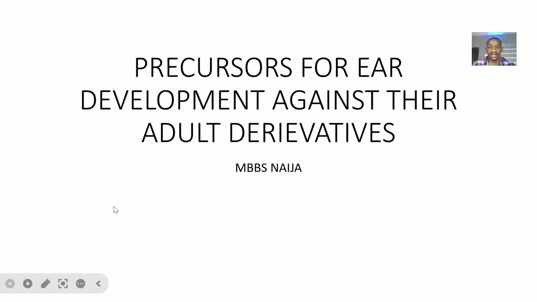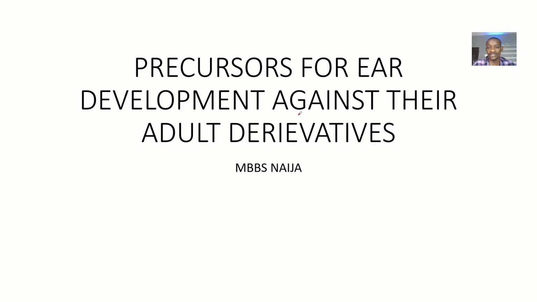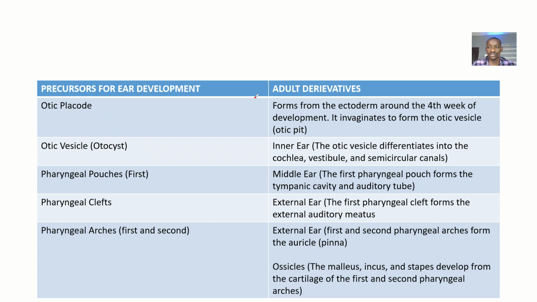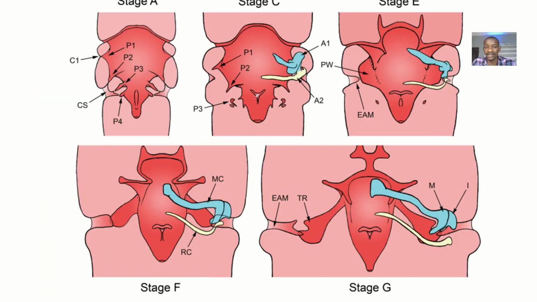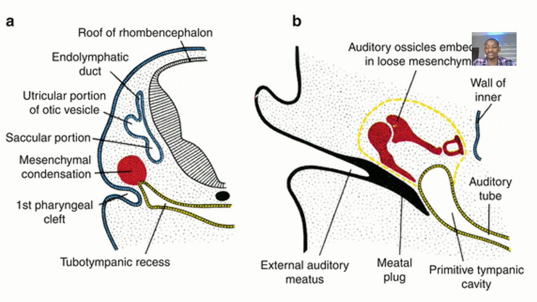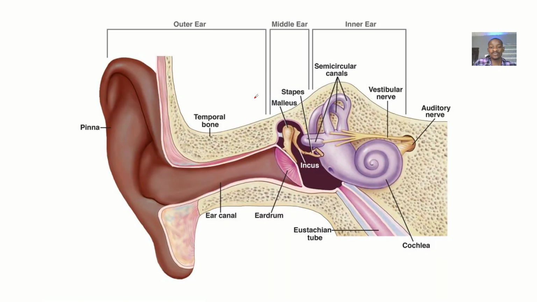So we're going to look at the precursors of ear development against their adult derivatives. This is the normal adult ear, okay? But we're trying to say that before the adult ear reached here, it actually came from some primitive structures. We have about five of them and the parts of the ear that they form, so look at it briefly.